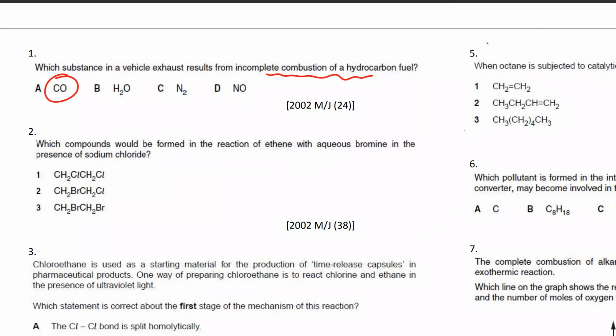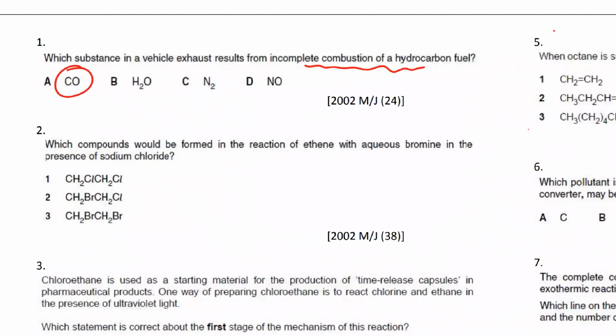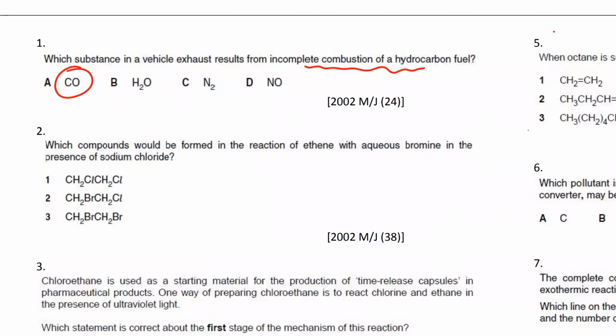The next one is, which compounds would be formed in the reaction of ethene with aqueous bromine in the presence of sodium chloride? Now, to answer this question, we would have to discuss the reactions of alkenes.